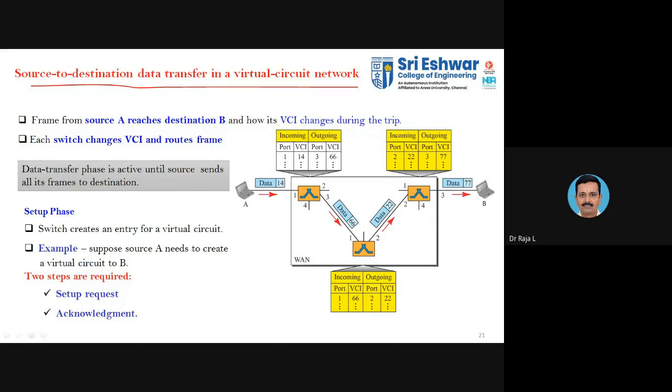Here you can see that A is your source and B is your destination. Between these two entities, you have 3 switches available. You can see there is no connectivity between switch 1 and 2, whereas you have the connectivity here. You can consider this is switch 1, this is switch 2 and this is switch 3. There is no connectivity between 1 and 3. You have connectivity between 1, 2 and 3.